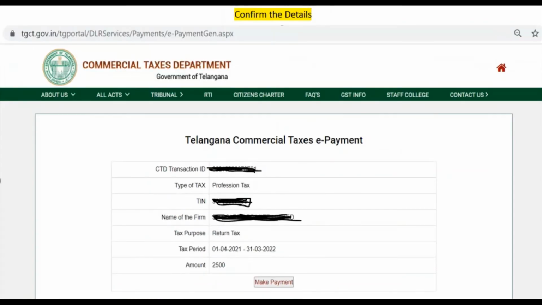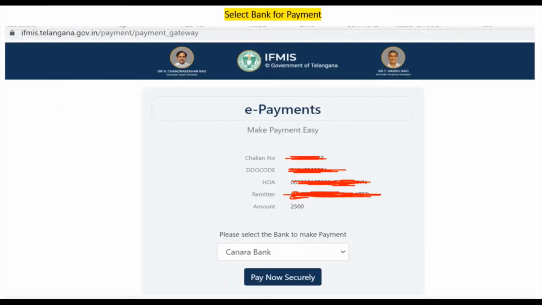Once you click on the submit button, then the Telangana taxes e-payment window will appear. Just confirm the details once again. Then click on the make payment button. Once you click on make payment, the e-payment window will appear, which will bring you to the bank gateway to proceed with the bank payment. Okay, in this way just complete the payment.